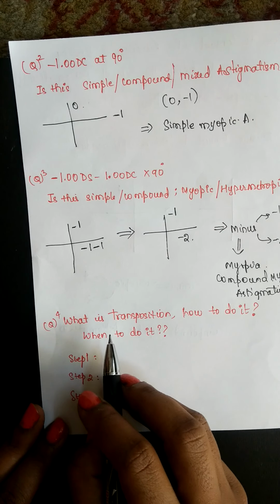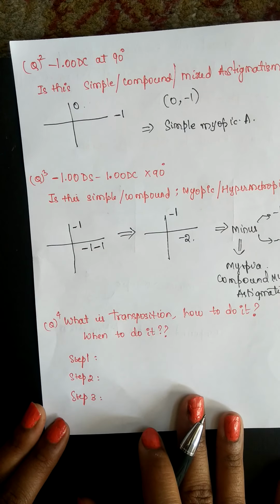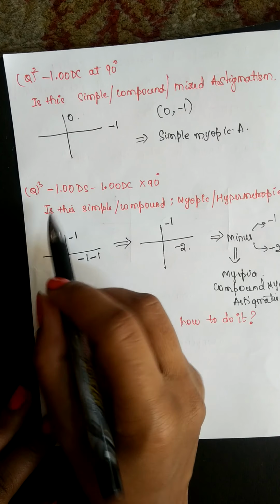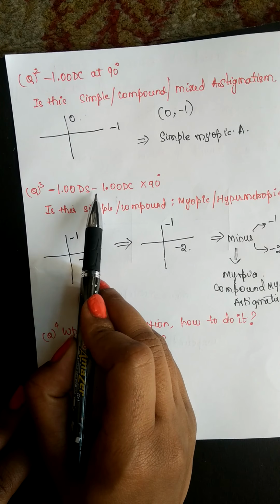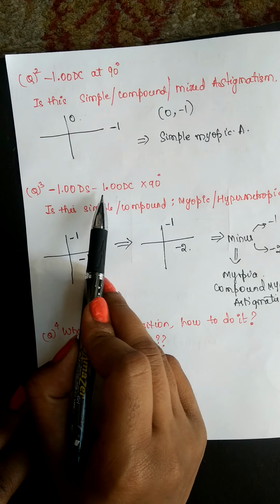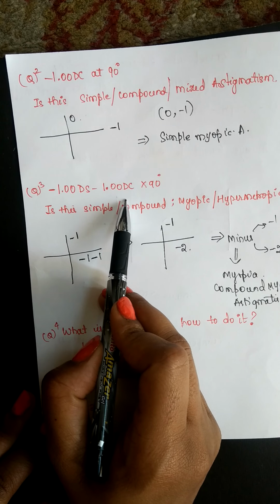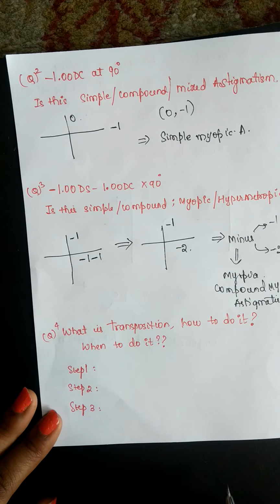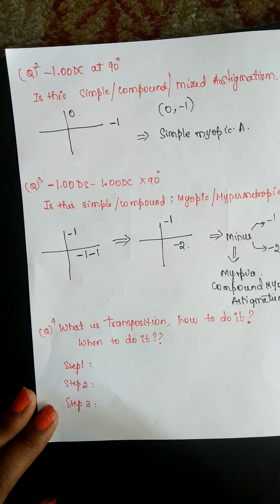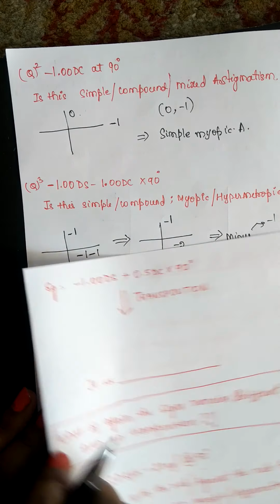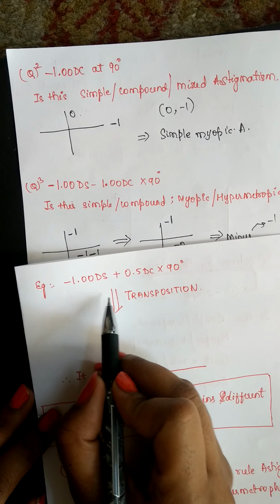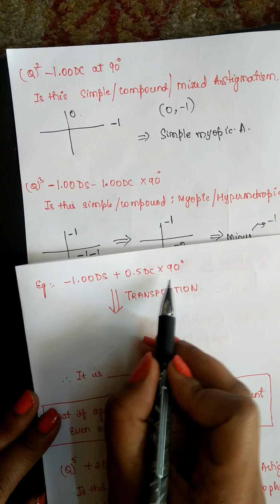This is about why we should do it, and when to do it is, see, in this question we have minus here, that is the signs are same for both sphere component and cylindrical component, but there are questions in which the signs are of different kind, like for example in this -1 ds plus 0.5 dc at 90 degree.